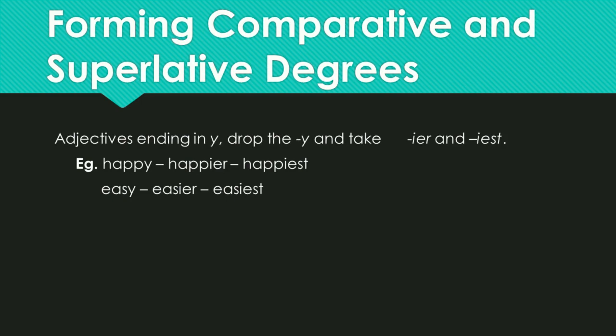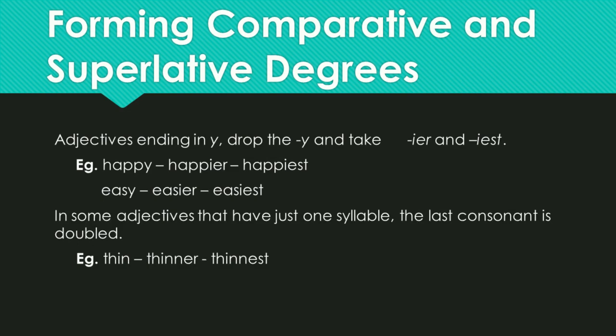Adjectives ending in y, drop the y and take ier and iest to form comparative and superlative degrees. Let us see examples. Happy, happier, happiest. Easy, easier, easiest. The another form is in some adjectives that have just one syllable, the last consonant is doubled. For example, thin becomes thinner in comparative form and thinnest in its superlative form of adjective.